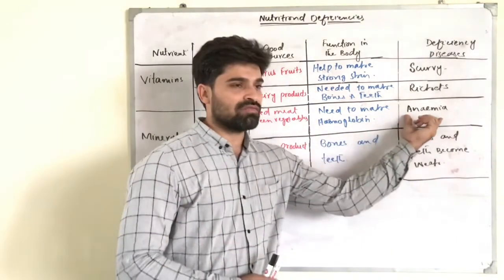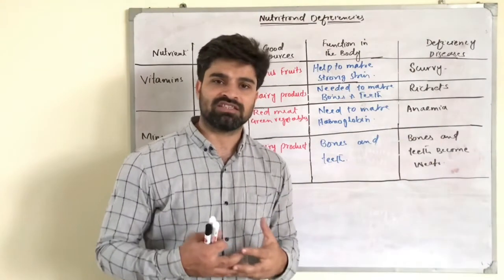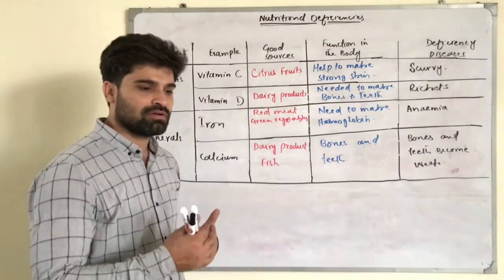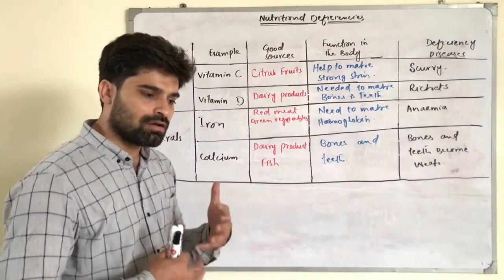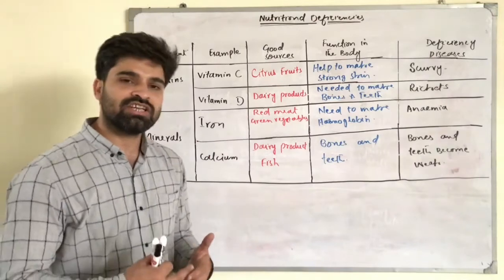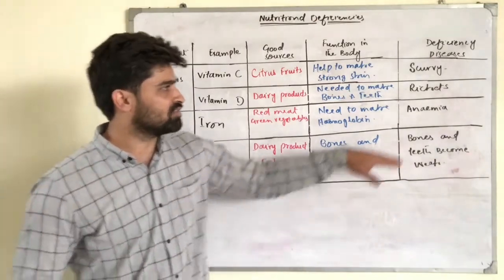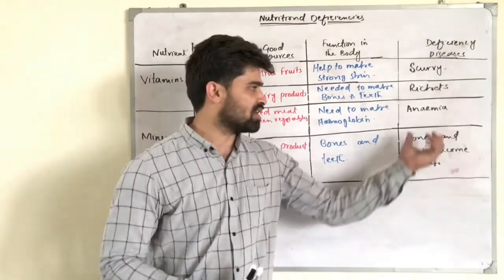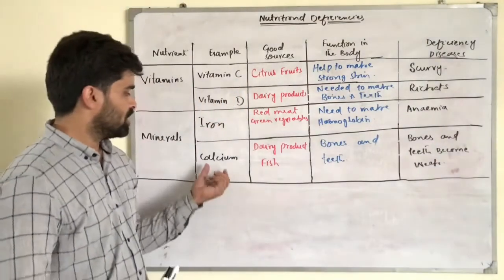Then anemia will occur, our red blood cells will vanish, and they will decrease up to a level that results in a deficiency disease called anemia.